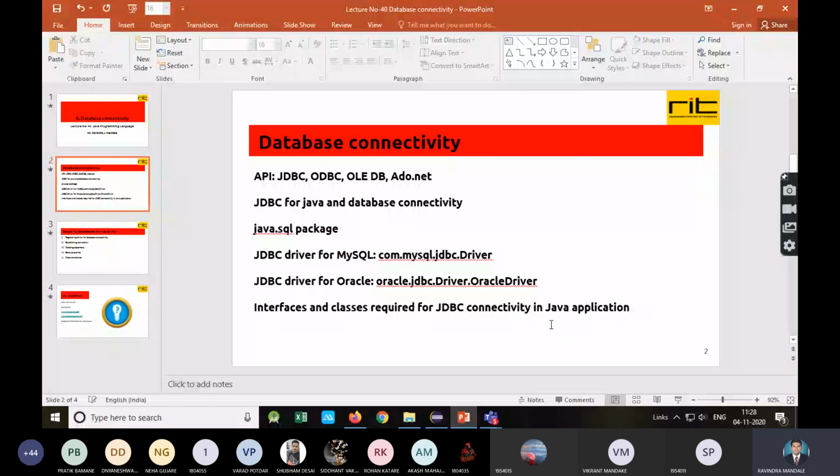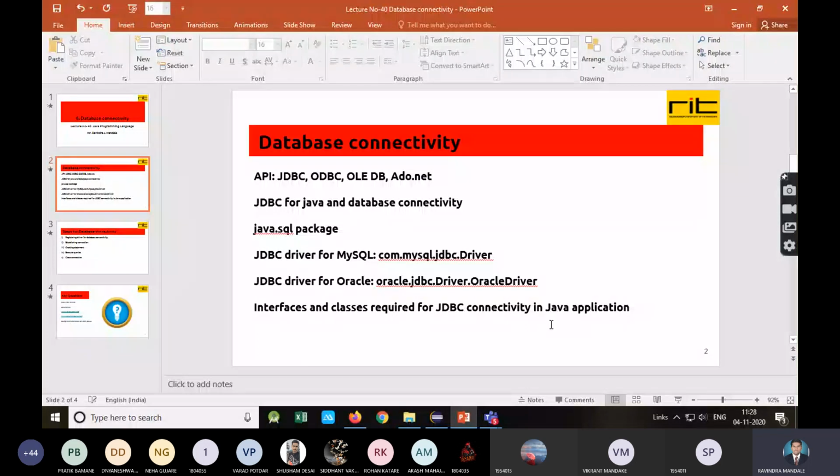SQL Server is from Microsoft, and Oracle is from Oracle. No matter which DBMS you are using, JDBC allows you to connect your Java application with it. Remember that. Now this JDBC API uses one concept to connect with the database, and that concept is called a driver. You will require a JDBC driver.